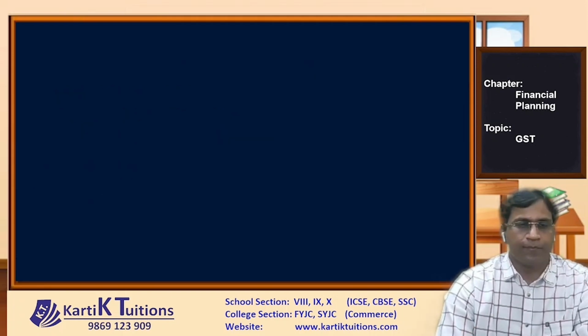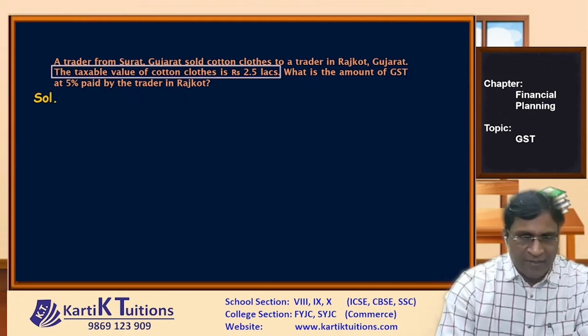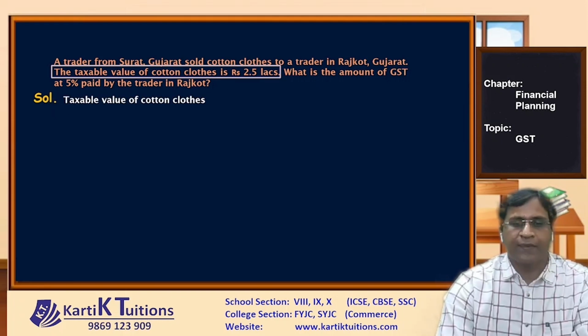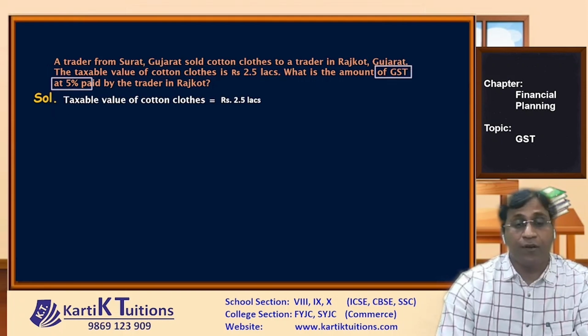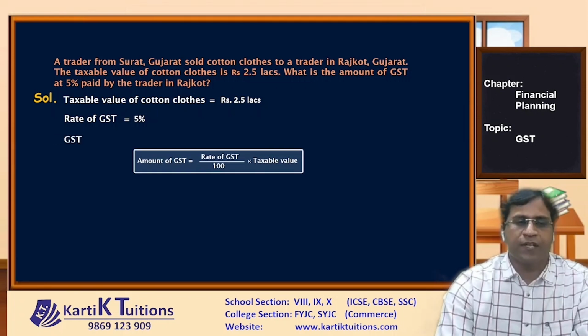Let's have a look at one more sum. A trader from Surat, Gujarat sold cotton clothes to a trader in Rajkot, Gujarat. The taxable value of the cotton cloth is rupees 2.5 lakhs. What is the amount of GST at 5% paid by the trader in Rajkot? Now see here. What is the taxable value given? 2.5 lakhs. Now what is the rate of GST given? 5%. Now as you know, the amount of GST is calculated on taxable value. So when we talk about the amount of GST, the formula is rate of GST upon 100 into taxable value. So here it will become 5 upon 100 into 2.5 lakhs.